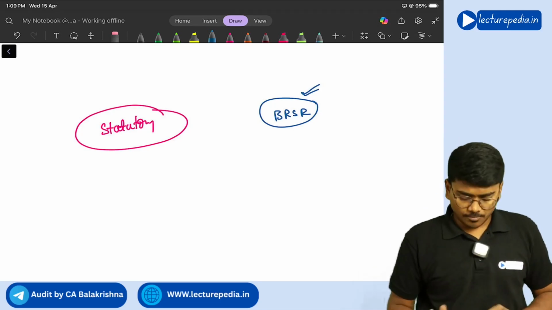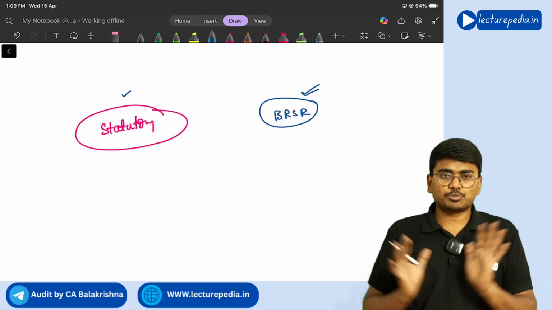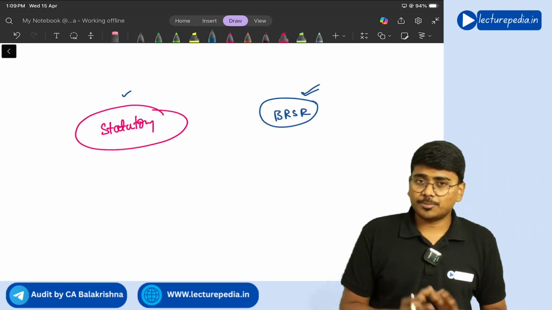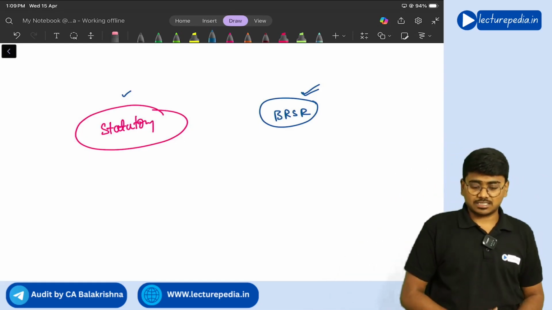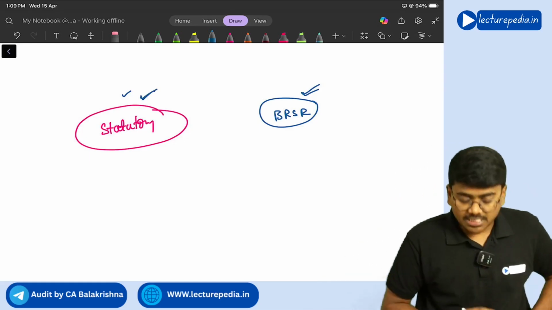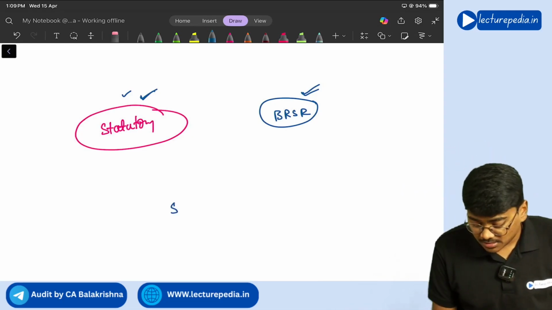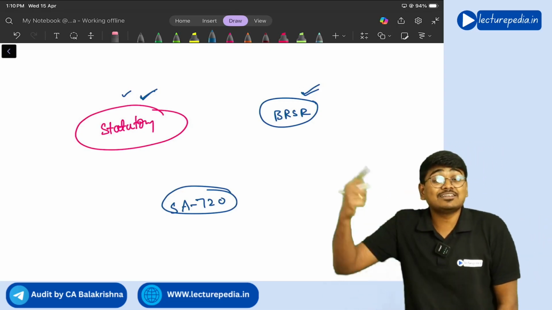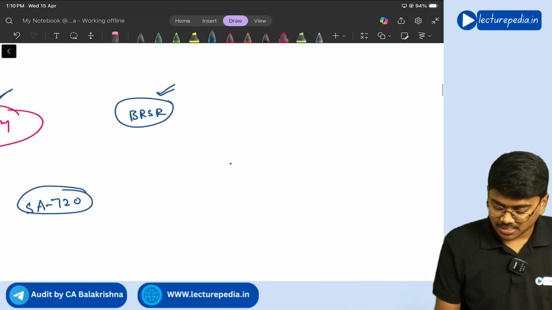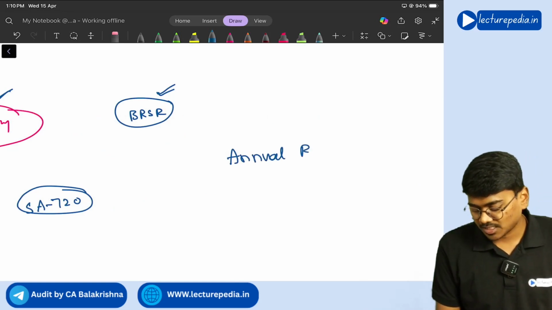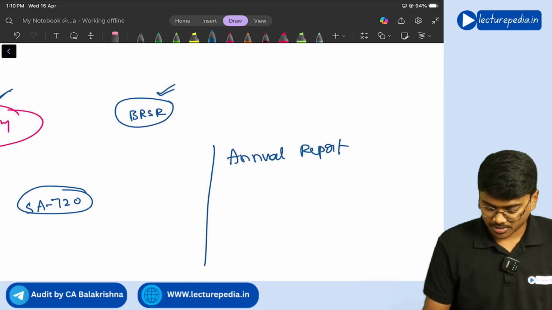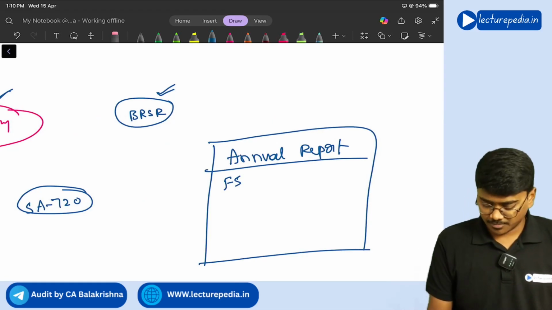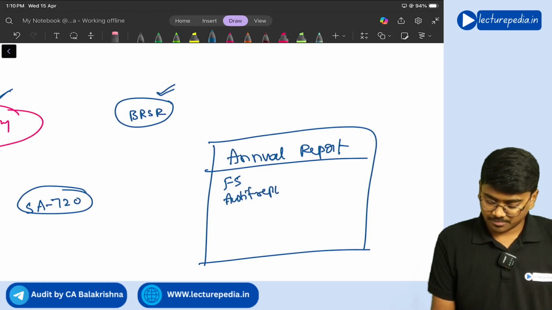In the current scenario, the statutory auditor is not appointed to provide assurance on BRSR. Even so, there is certain responsibility on the statutory auditor as per SA 720, other information. Basically, in the annual report that the company gives to the stakeholders, the audited financial statements will be there, and the audit report will be there, right?